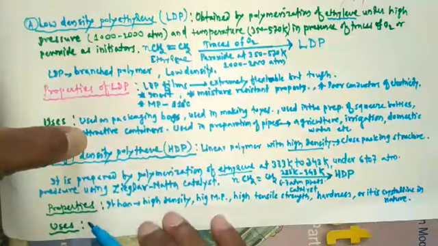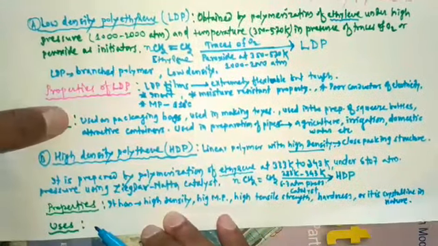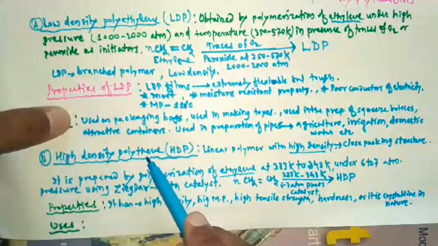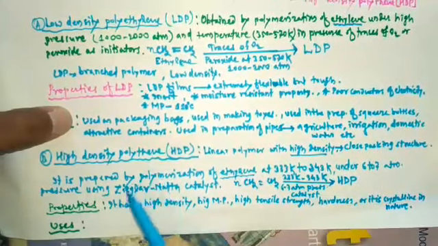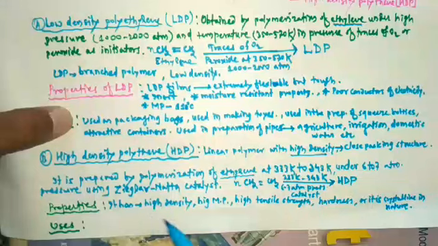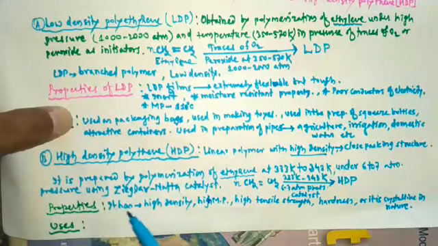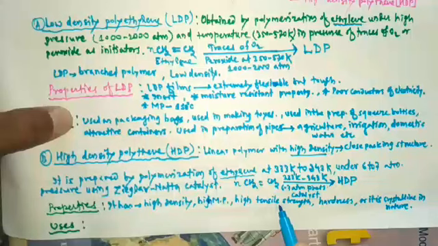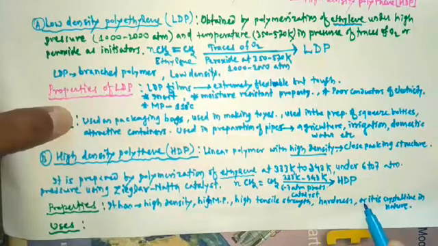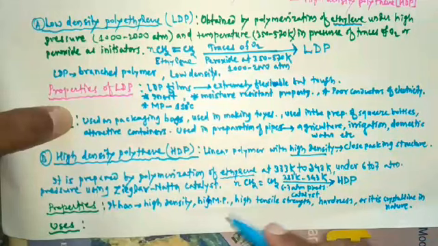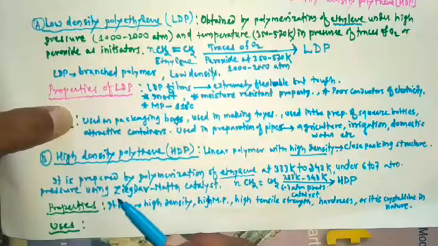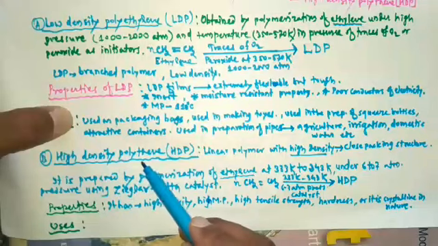Once again, let's remind the properties. We are studying the properties of high density polythene. The first property: it has high density. Second property: it has a high melting point. Third property: it has high tensile strength. The next property: it has hardness. And the next property is that it is crystalline in nature. So these are the different properties of high density polythene.